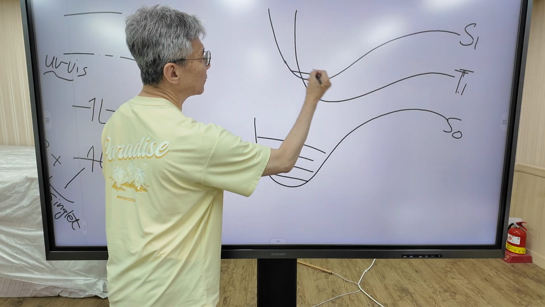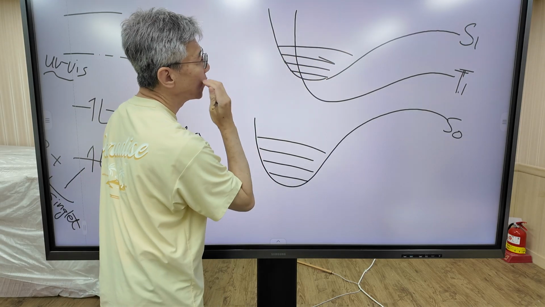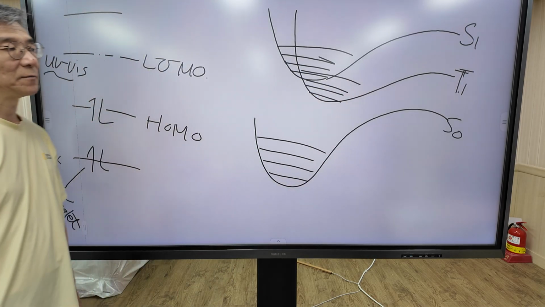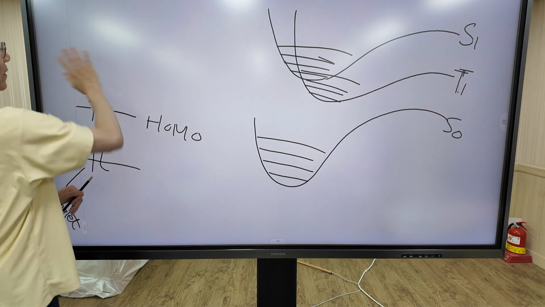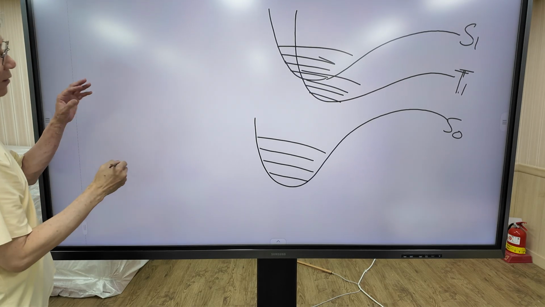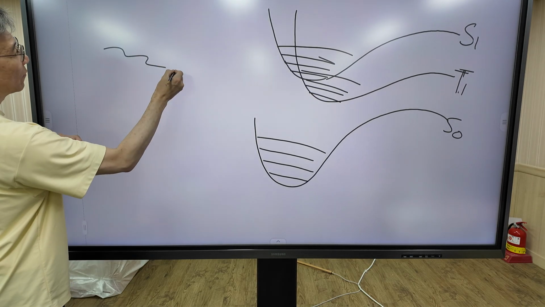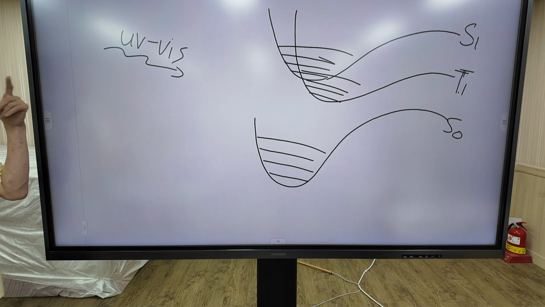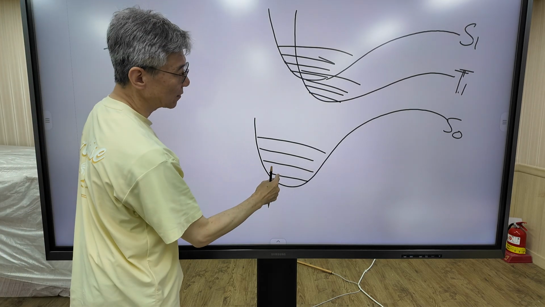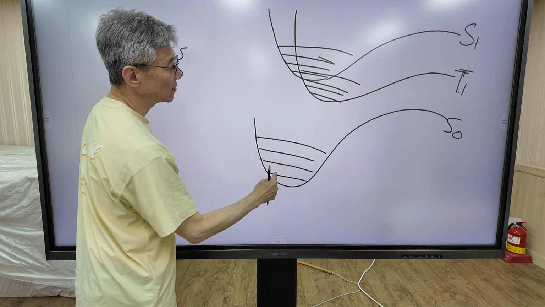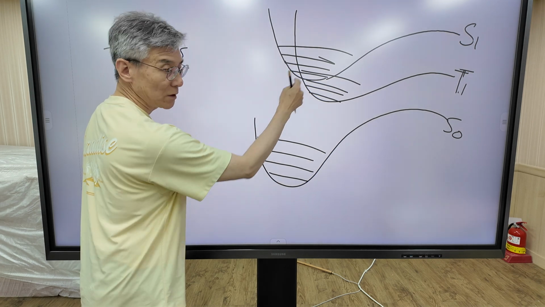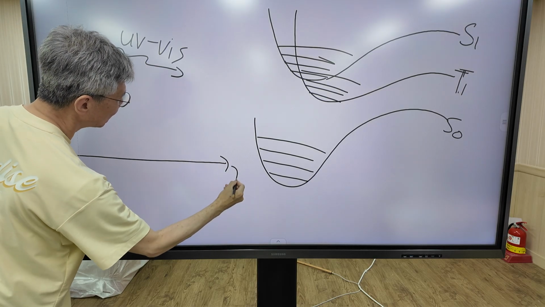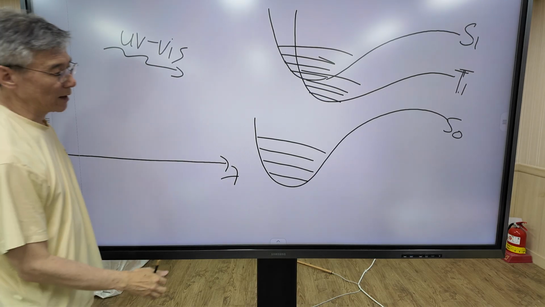On each electronic state, we have a set of vibrational levels. On the singlet state, we have a set of vibrational levels. On the triplet state, we have a set of vibrational levels. So in this potential energy diagram, when UV-visible light is applied, the molecule in the ground state makes a transition to the singlet state or the triplet state. So I'm going to show you the absorption spectrum like this.